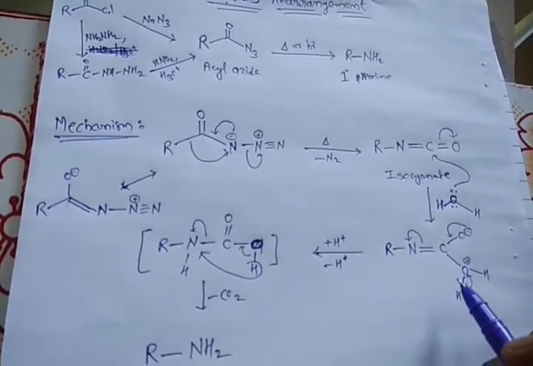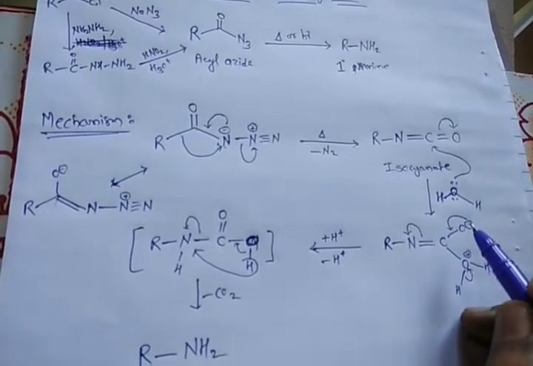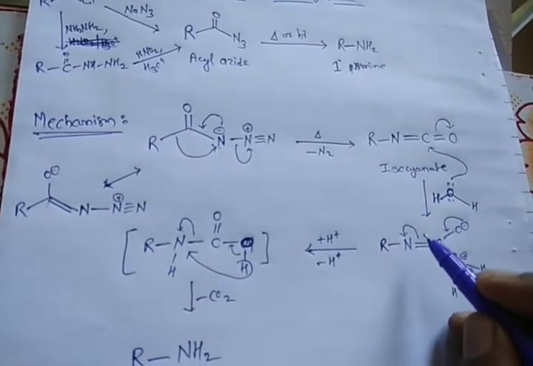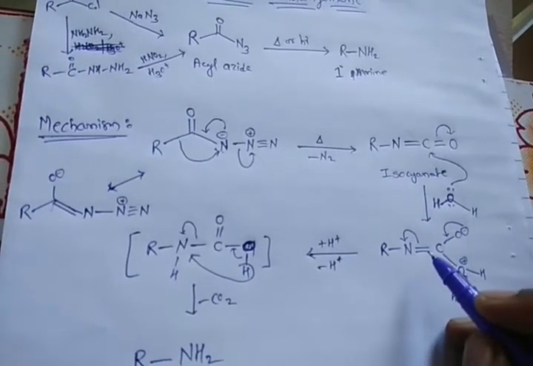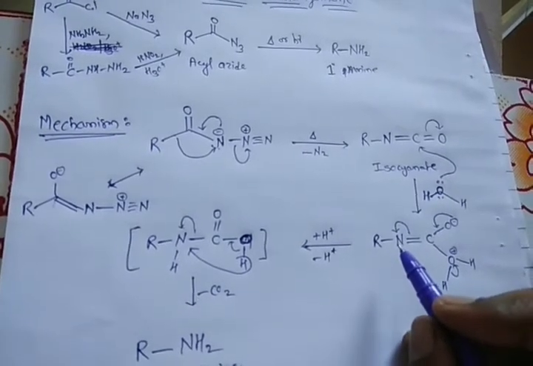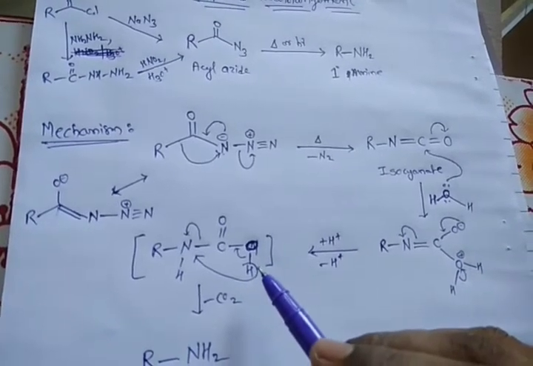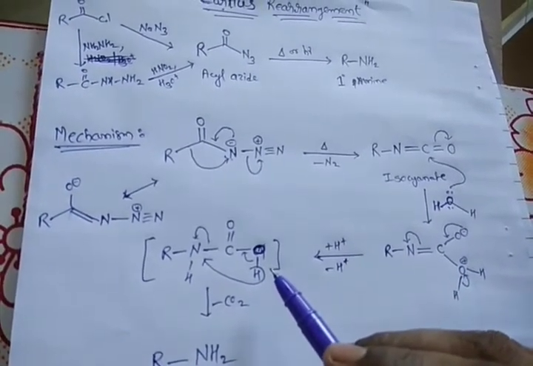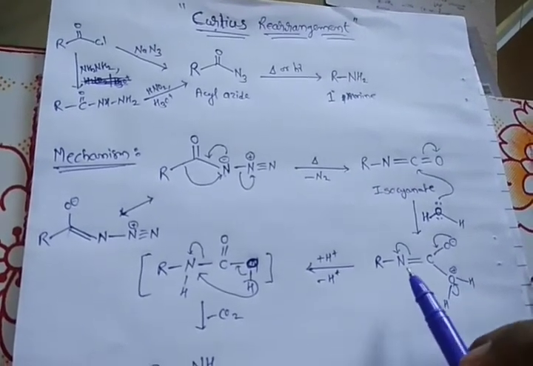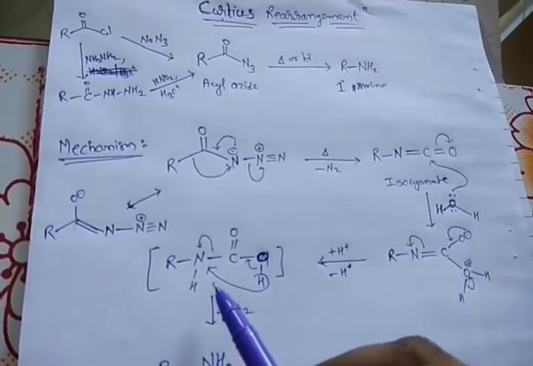The H plus will be removed from this, and at the same time the negative charge will migrate to its original place, and one of the pi bonds will migrate onto the nitrogen atom between the carbon and nitrogen. Now this negatively charged nitrogen will be protonated, so this forms a carbamic acid. From this step, protonation and deprotonation take place, and we get the carbamic acid.